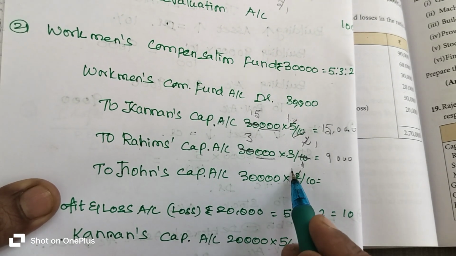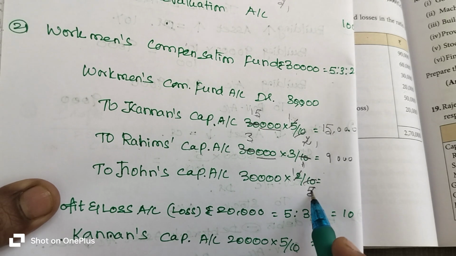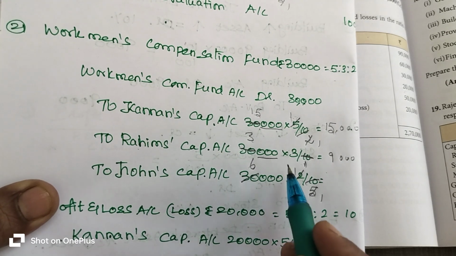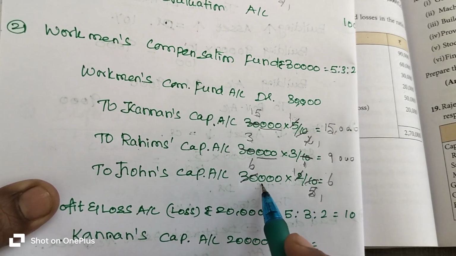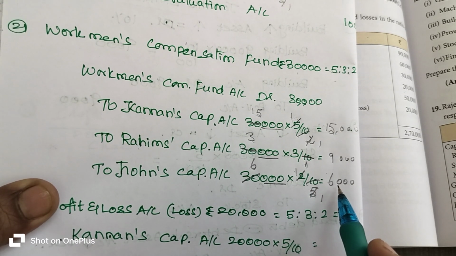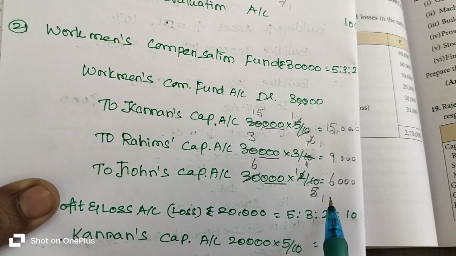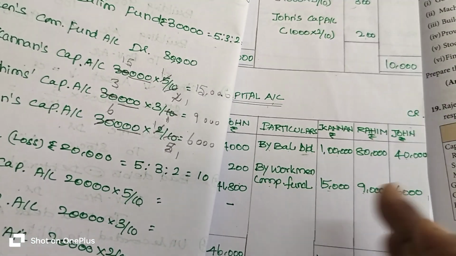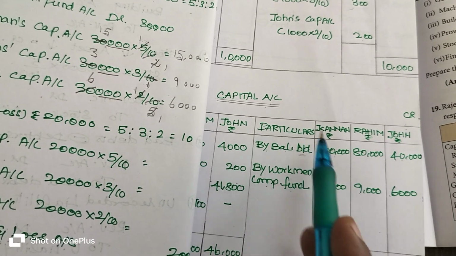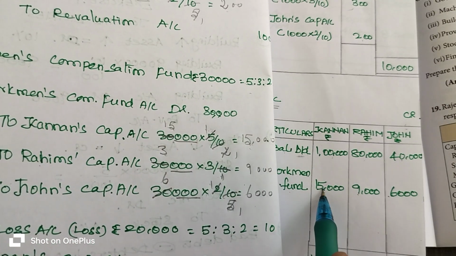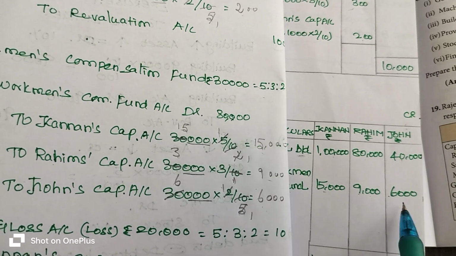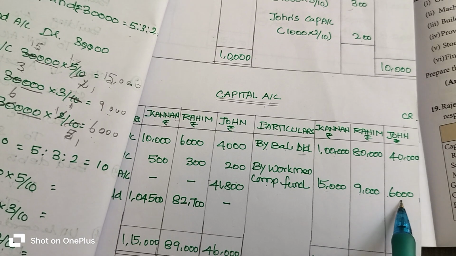Then 1 2 is 2, 5 2s are 10. Okay, 1 5 is 5, 6 5s are 30. Got it? So 1 6 6 6. This 30 is to be added here. Got it? So Rahim's capital 6,000 rupees transfer from workman compensation fund. So listen, workman compensation fund will be entered on credit side of the capital account. Okay, respectively 15,000 rupees goes to the Kannan's capital, 9,000 rupees goes to Rahim's capital, 6,000 rupees goes to whose capital? John's capital account entered.